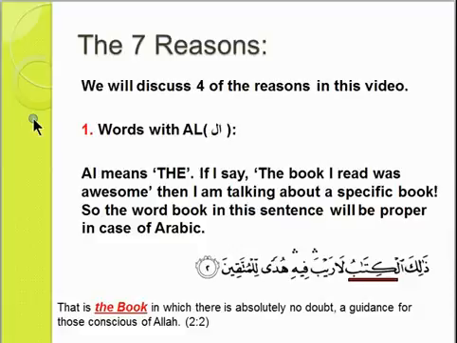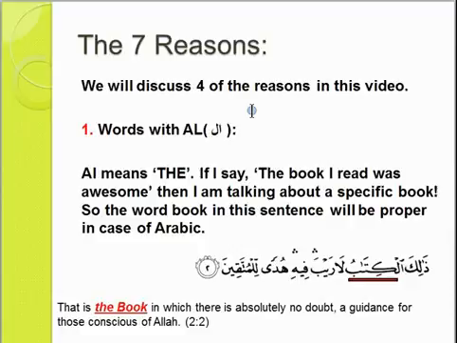The first one, words with al. You know, the river, the moon, the sun, the thing we call the is al here, okay? So al shams, it will be ashams, would mean the sun. Al qamar would mean the moon. So al means the. If I say the book I read was awesome, tell me, even though we are using the word book, which is supposed to be common because all books are books, but look at this sentence: the book I read was awesome.